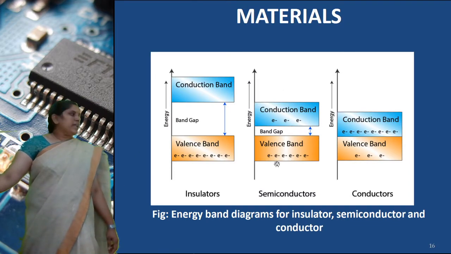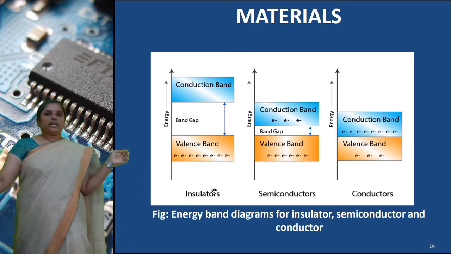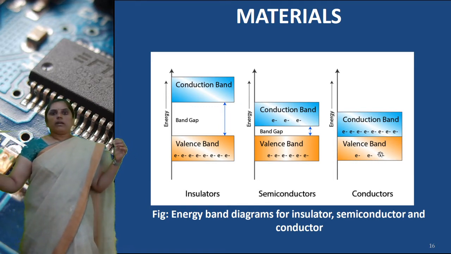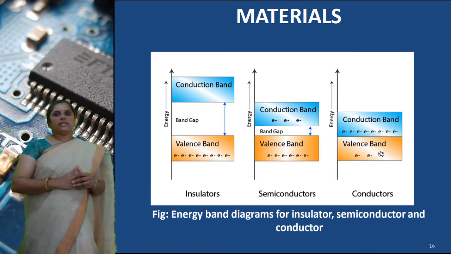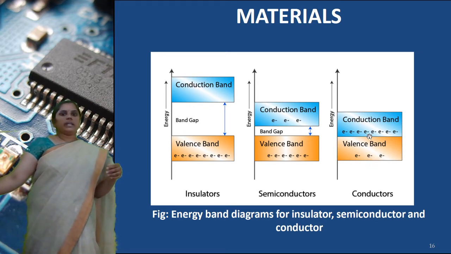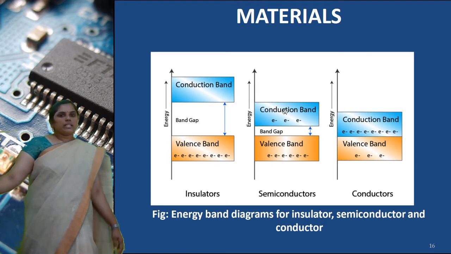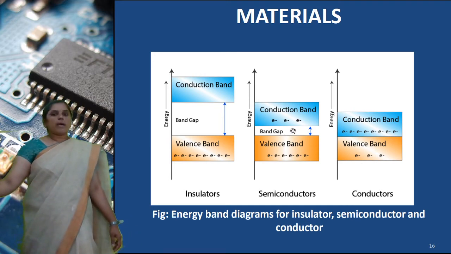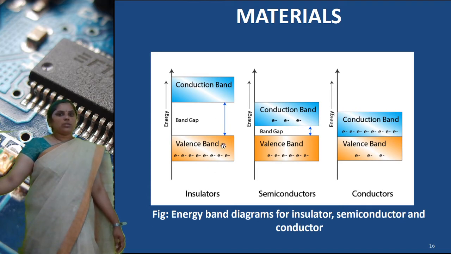This is the energy band diagram of the materials. For the conductors, the electron flow is more, so the energy band gap between valence band and conduction band is 0. For the semiconductor, this band gap is low compared to the insulator, almost equal to 1 electron volt, and for the insulator the band gap is more.